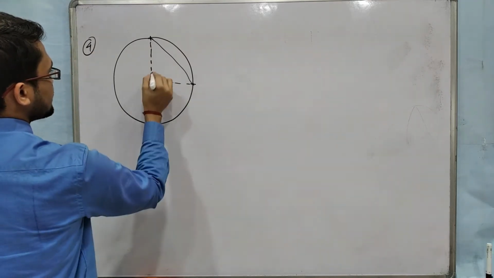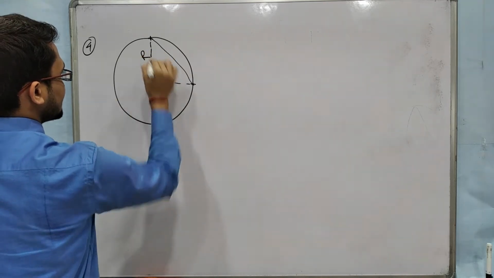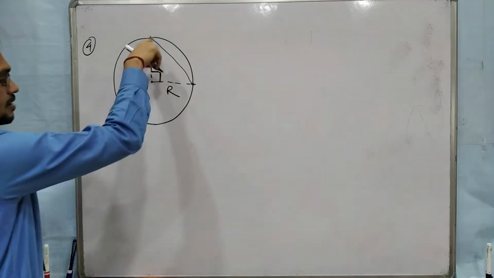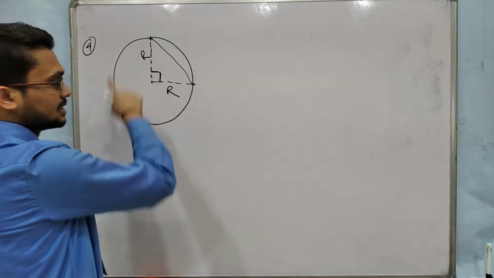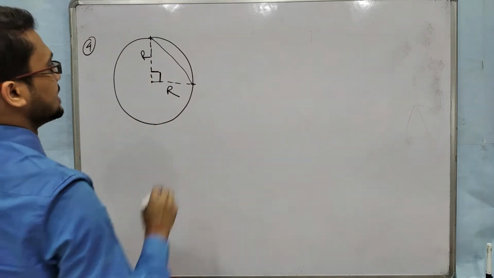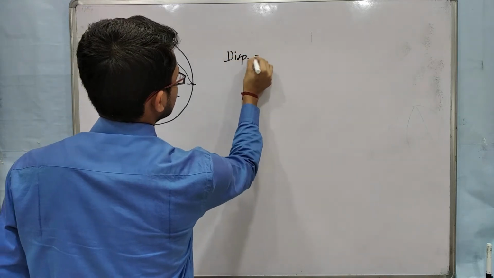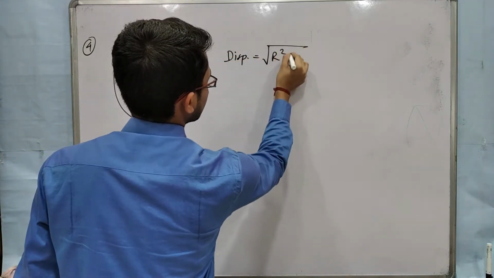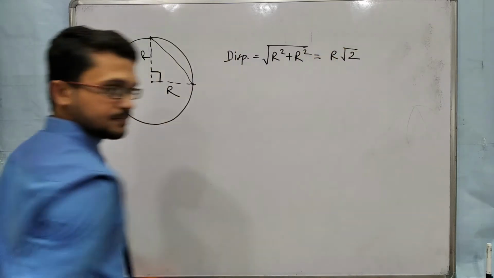So this angle is 90 degrees. This is radius r, and this is also radius r. So you have to find the diagonal. In this case, when the object is rotated by 90 degrees, the displacement will be root over r square plus r square, so it will be r root 2.